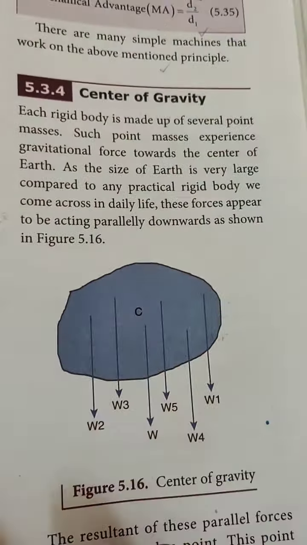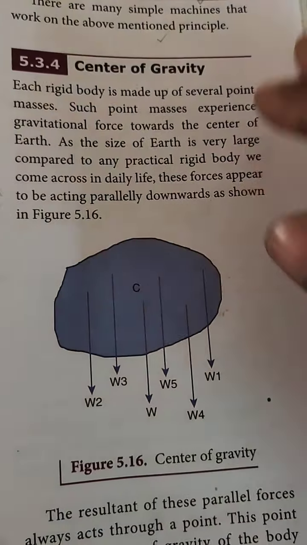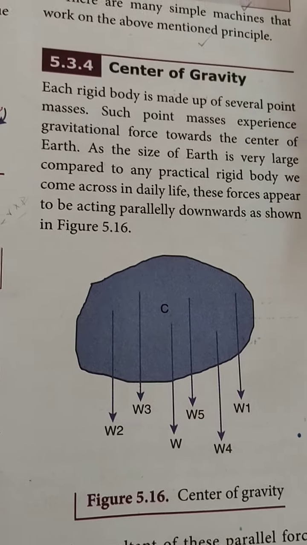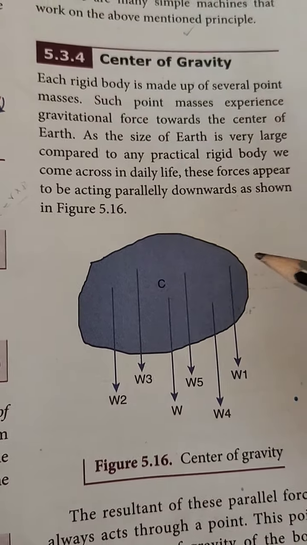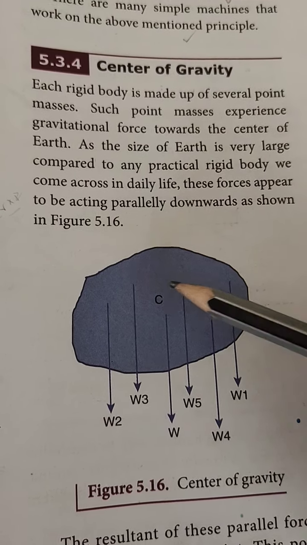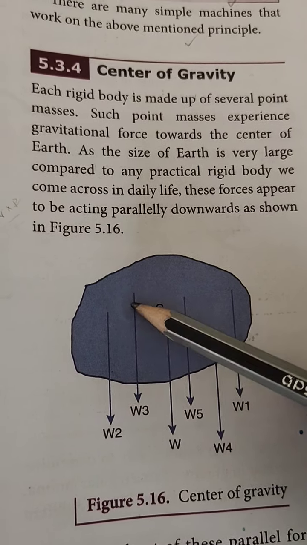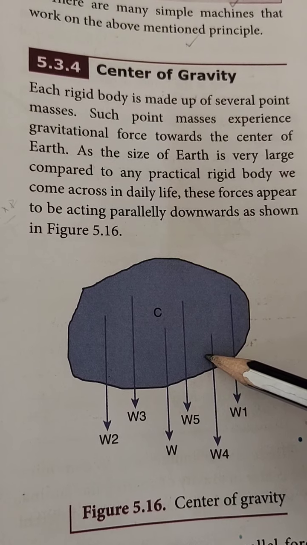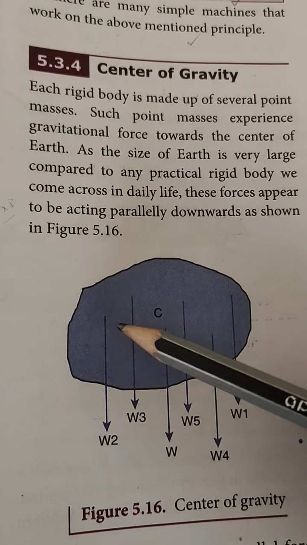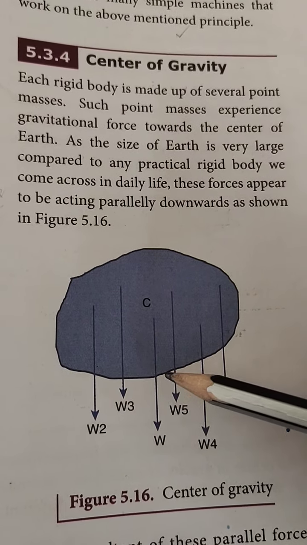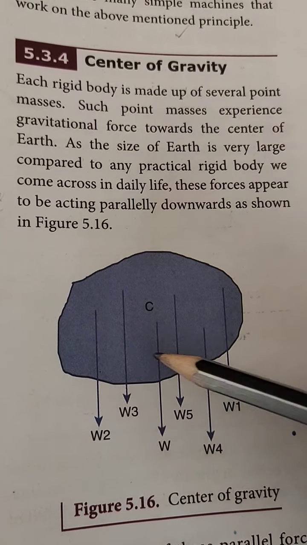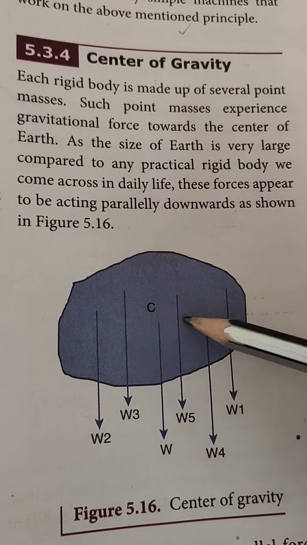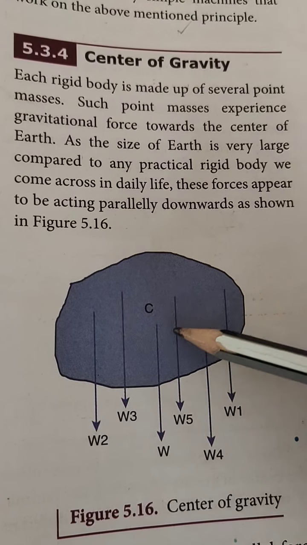Finally, we are going to the topic of center of gravity and conclude this. Let us consider a rigid body made up of several point masses. Such point masses experience gravitational force towards the center of the earth, because the size of the earth is very large compared to the point masses of a rigid body.